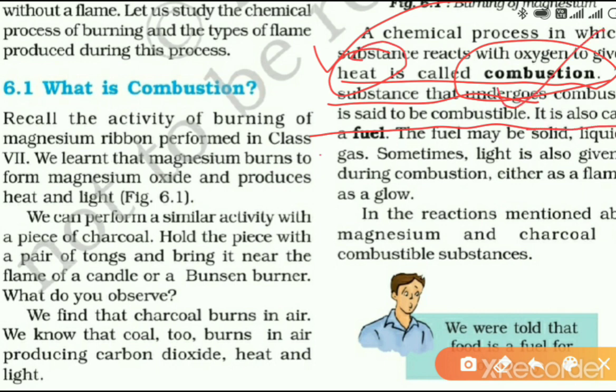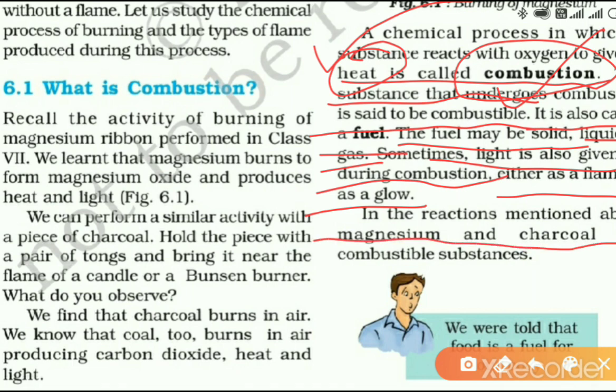Now it is also called fuel. If it produces a good amount of heat, it can be called fuel. A fuel may be solid, for example coal, liquid, for example kerosene, or gas, for example LPG. Sometimes light is also given off during combustion, either as flame or as glow. In the reaction mentioned above, magnesium and charcoal are combustible substances because they catch fire and burn.